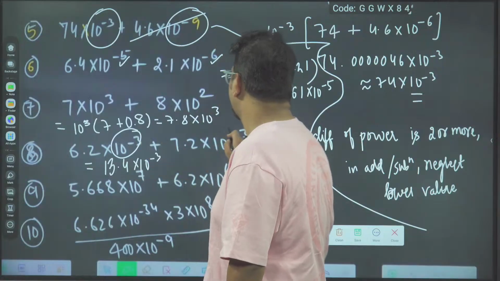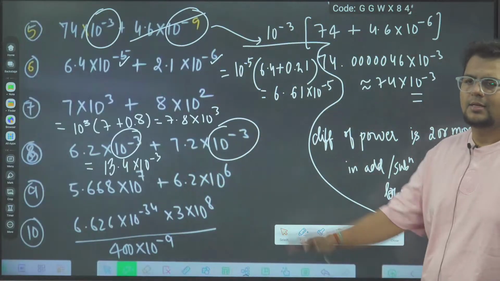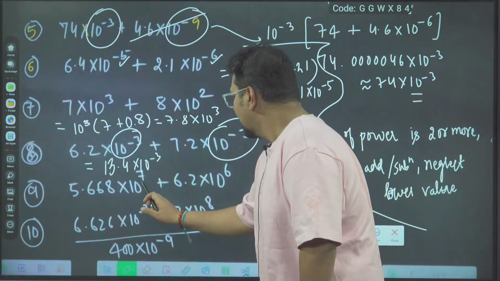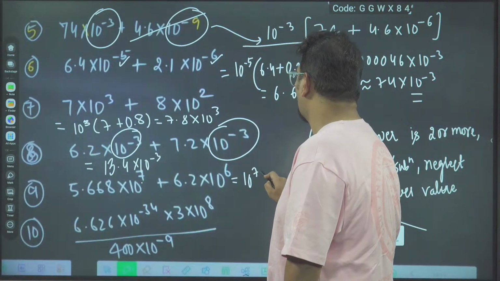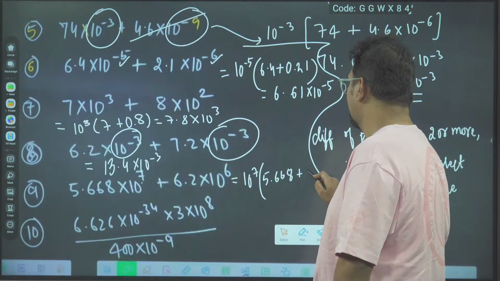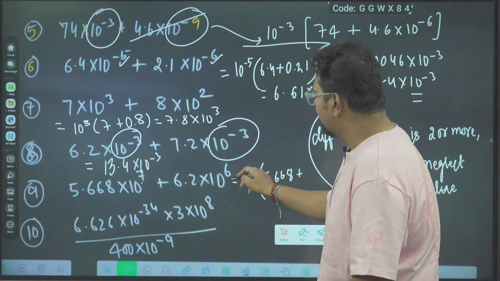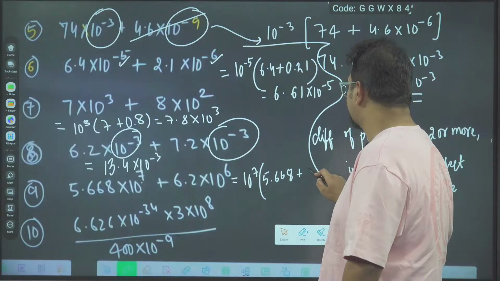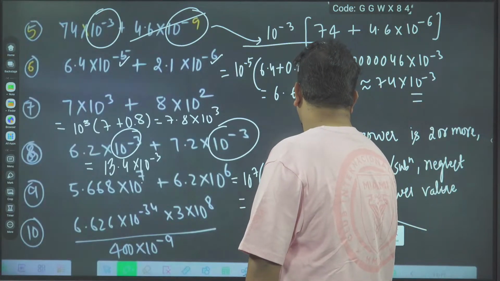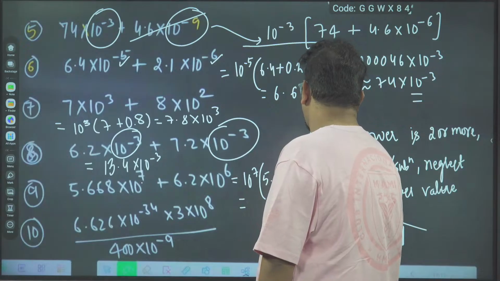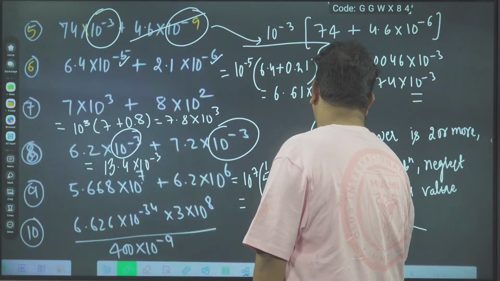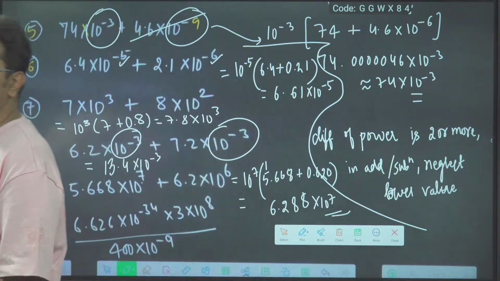Here 10 power minus 3, I have taken common. 6.2 plus 7.2, 13.4. Here 10 power 7 I am taking common. So I will get here 5.668 plus 6.2. 10 power 6 upon 10 power 7 will be 10 power minus 1, that is 0.62. So if I add that, I will get 6.288 into 10 power 7.